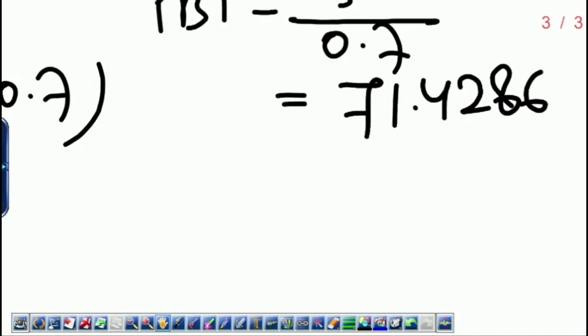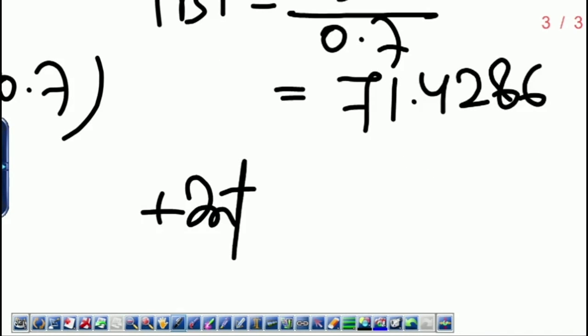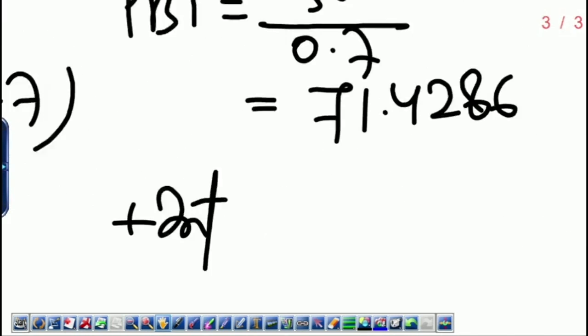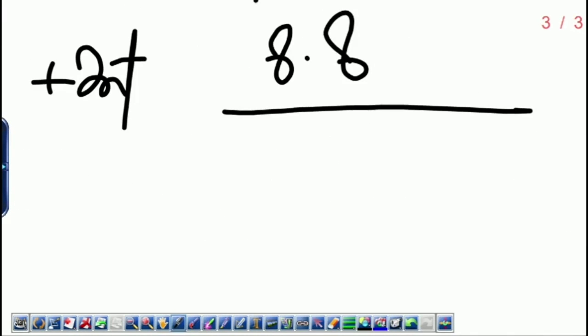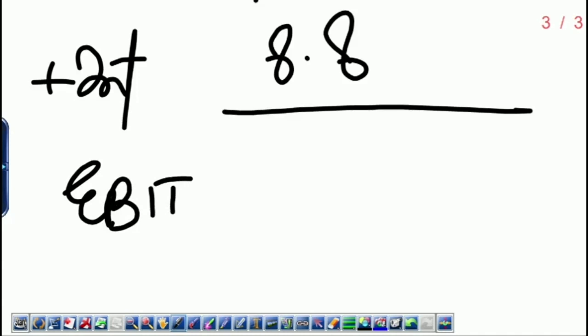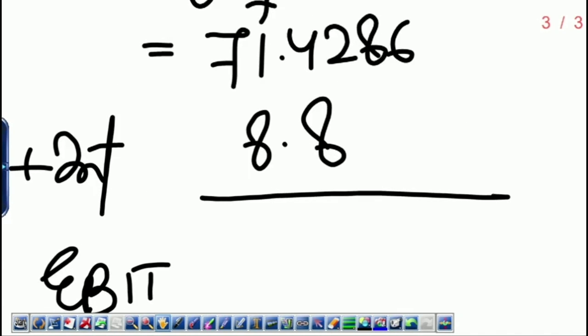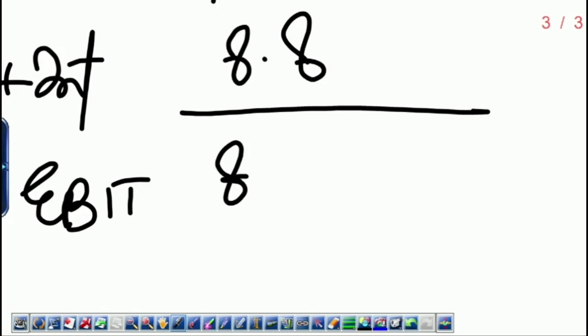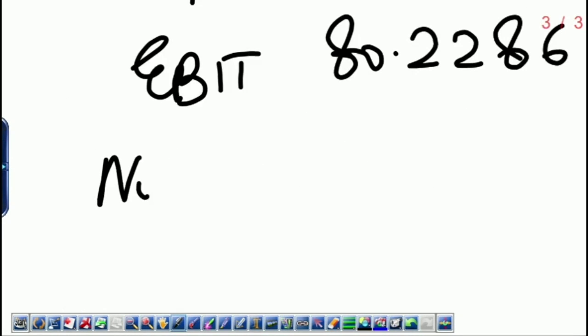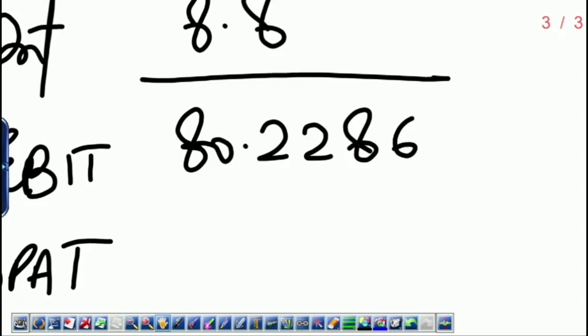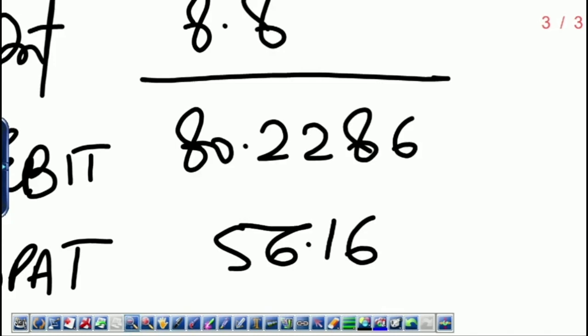Add interest. Interest is 11% of 80, which is 8.8. So we get EBIT equal to what? 71.4286 plus 8.8 is 80.2286. And then you do NOPAT. NOPAT is what? EBIT into (1 minus T). So the 70% of this amount: 80.2286 into 70%, 56.16. Look at the time wastage.